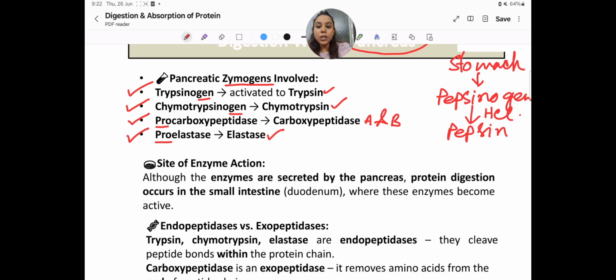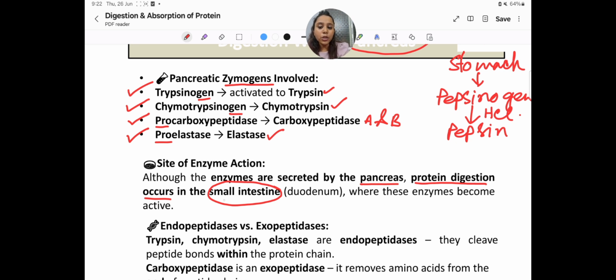Get it? So, the site of enzyme action. Although the enzymes are secreted by the pancreas, protein digestion occurs within the small intestine. So protein digestion cannot occur within the pancreas. The pancreas only secretes the important enzymes that can cleave a long chain of protein into small pieces.